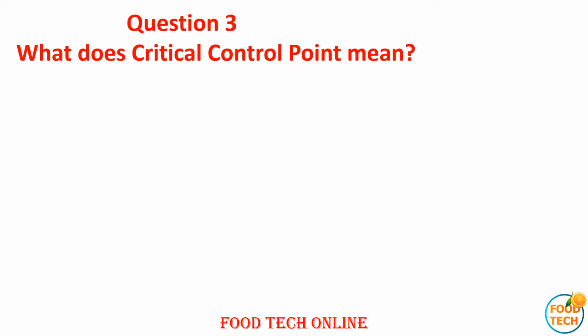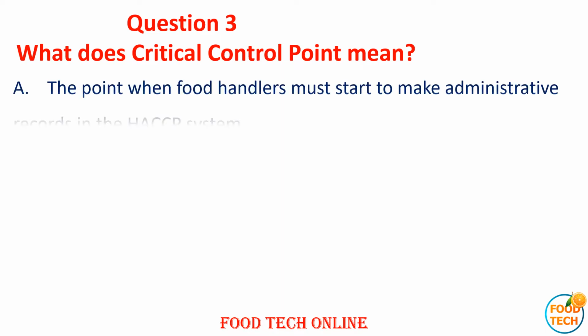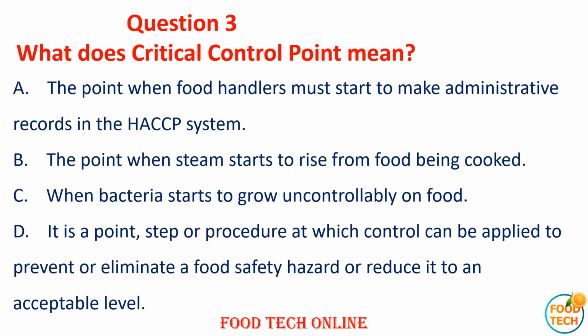Question 3. What does critical control point mean? A. The point when the food handler must start to make administrative records in the HACCP system. B. The point when steam starts to rise from the food being cooked. C. When bacteria start to grow uncontrollably on food. D. It is a point, step or procedure at which control can be applied to prevent or eliminate a food safety hazard or reduce it to an acceptable level.